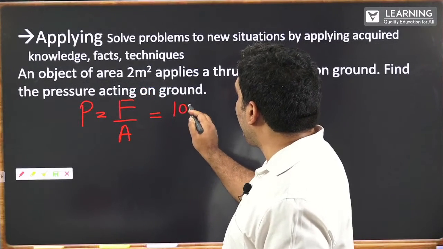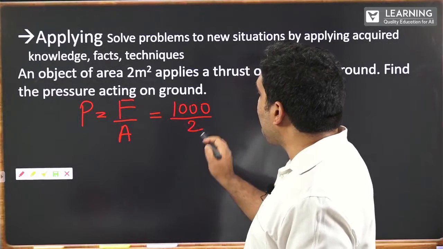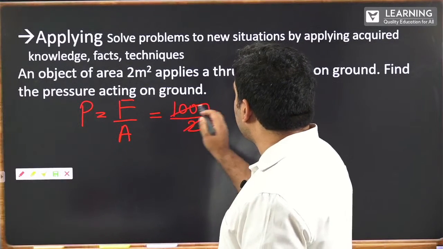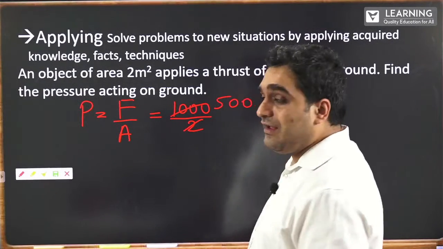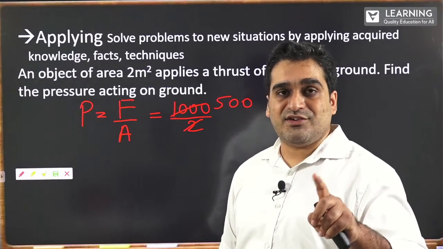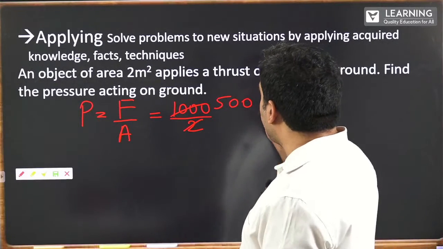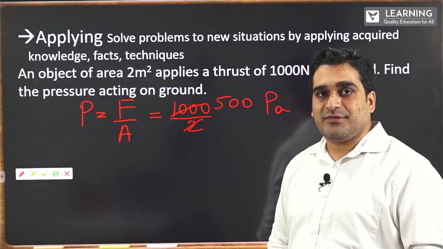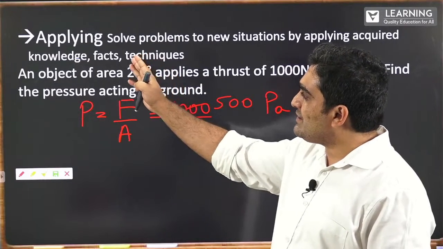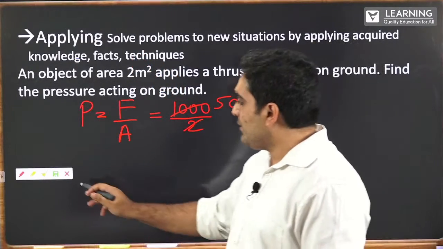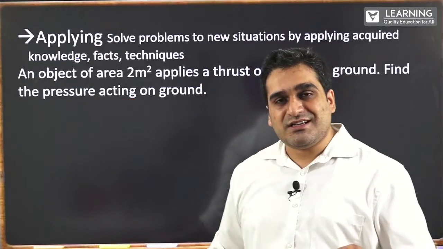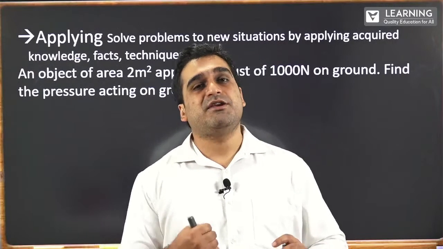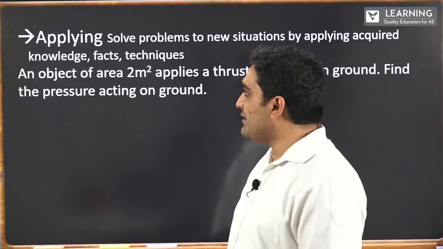See, a very simple idea as to how to solve and obtain a given result. So which is equal to 500. And guess what is the SI unit of pressure? We just dealt with it, which is Pascal. So this is a segment which is called apply. These segments that we're discussing are how your question papers are set in your first PU, second PU, or 11th and 12th standard.